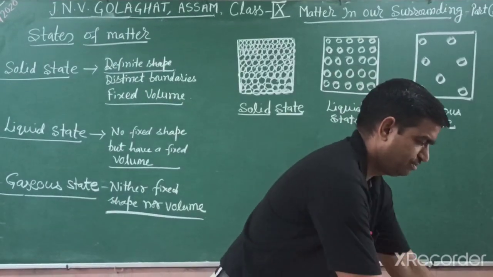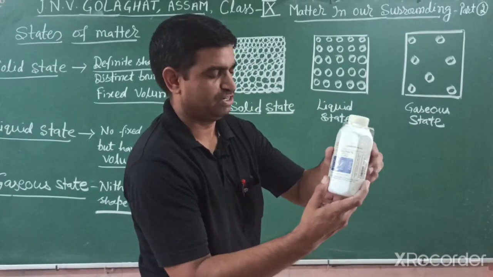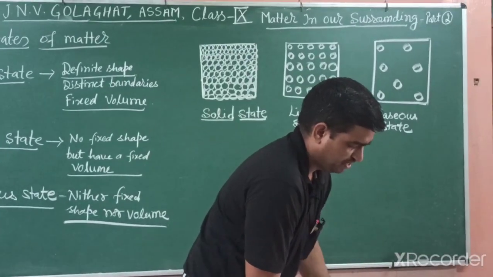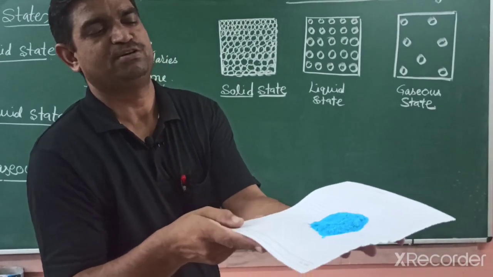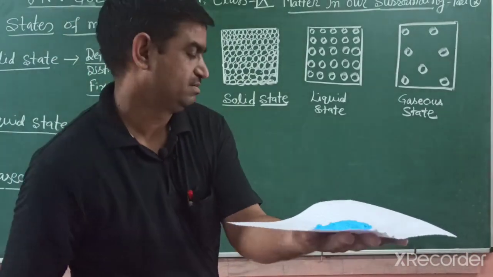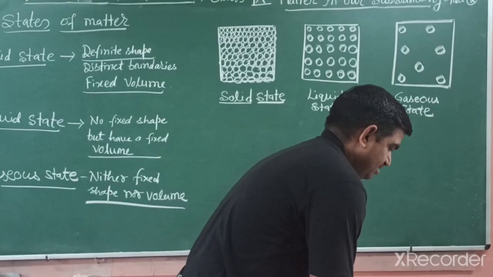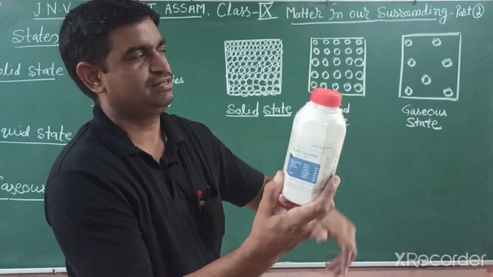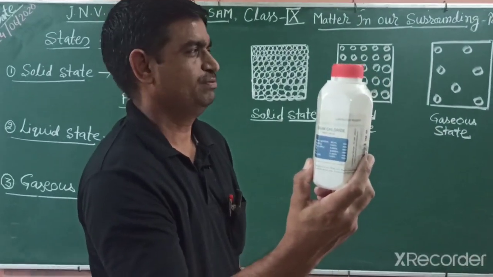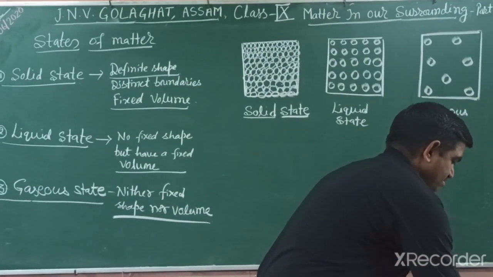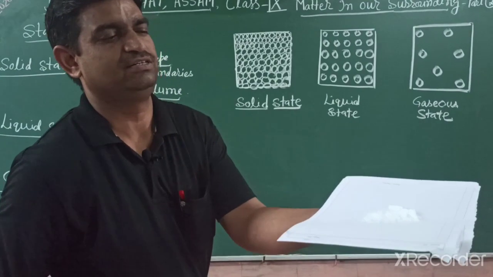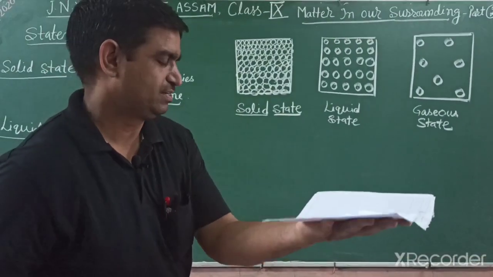Other solids we studied earlier are copper sulfate, which is blue in color, and common salt, sodium chloride, which has white crystals.